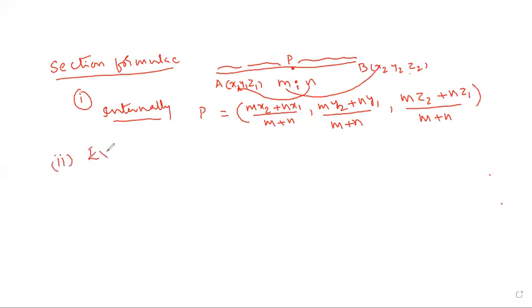The external formula is the same, but point P does not lie internally; it lies outside. So A, B, and P. How can you understand whether P lies inside or outside? Here, if the ratio m is to n has the same signs,